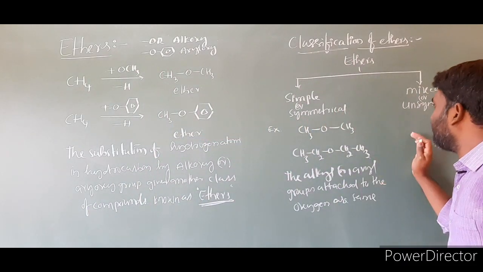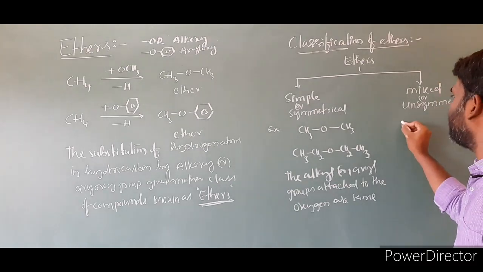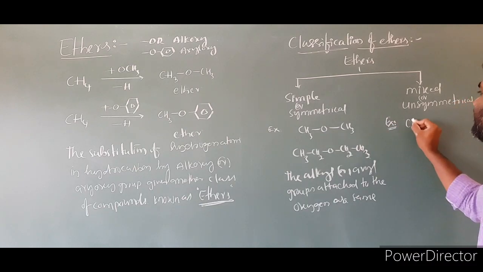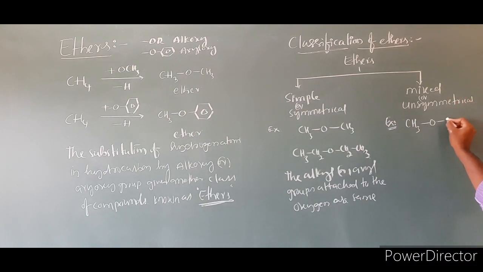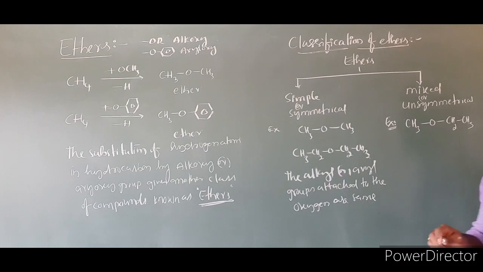Now coming to the second category, mixed or unsymmetrical ethers. In this case, I am taking an example, CH3OCH2CH3. Look at this example.